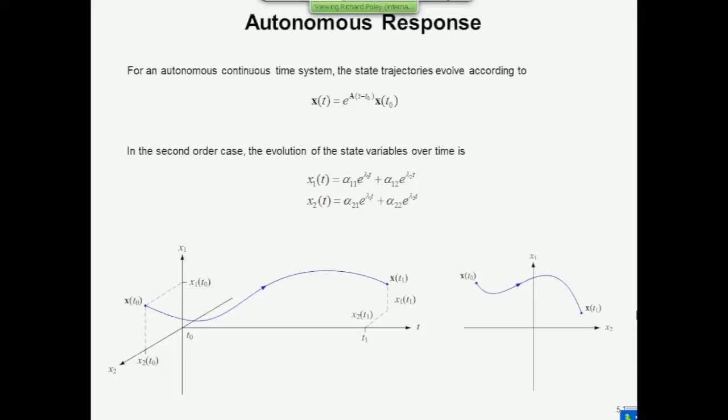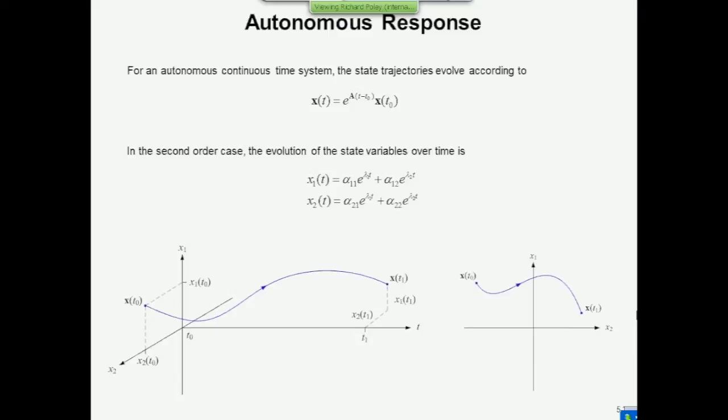Now, if the initial condition is here, x at t0 on the plane, it's going to evolve over time as we just let it go. You think about some dynamic system that you displace from its equilibrium position and just let it go. Right? That's an initial condition response because there's no input to the system. It's just going to go twanging about until eventually it reaches an equilibrium point. And so over some interval of time between t0 and t1, the trajectory does what's shown here in this three-dimensional graph. And if you turn this so you're looking down the time axis, you might get some kind of thing like this.